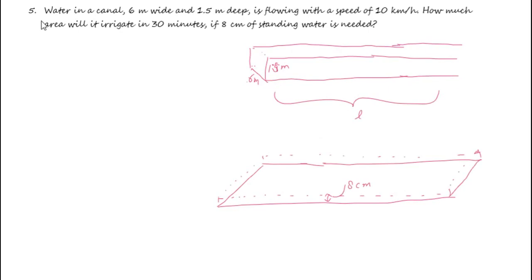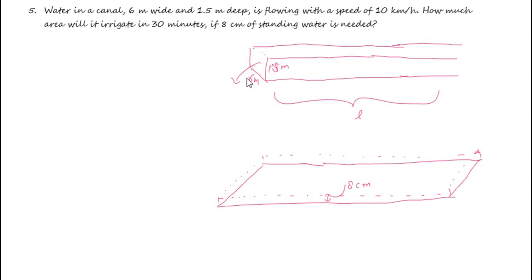Problem number 5 is a little trickier problem. Water in a canal 6 meter wide. This is the canal. Width of the canal is 6 meters. Height of the canal is 1.5 meters. So water is pouring out from the canal here and is flowing with a speed of 10 kilometers per hour. How much area will it irrigate in 30 minutes if 8 centimeter of standing water is needed?